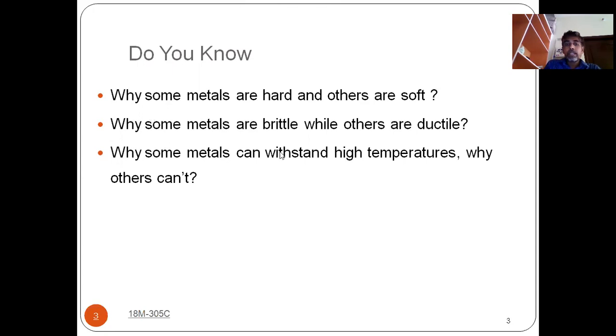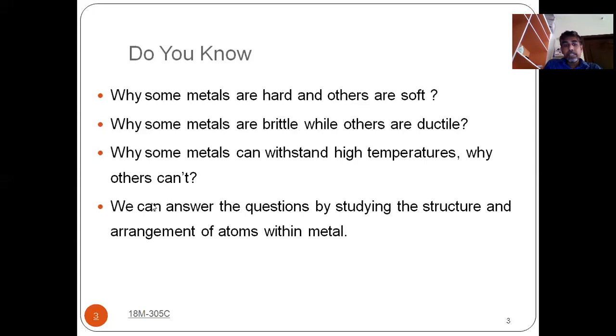And why can some metals withstand high temperatures and others cannot? Some materials can withstand high temperatures, but some materials cannot. Why are you getting these differences? The answer is only because of the structure. If you study the structure properly, then you are able to understand the behavior of these metals. That is the purpose we have to study the structure of materials.